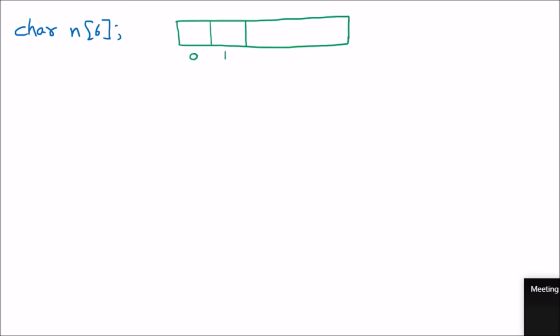Okay everyone, now we are going to take another example of 1D array. Let us suppose that we are having char n[6]. Now we know that we have declared a character array and there we have 6 elements. If I declare this into memory, then we are having different blocks starting with 0, 1, then 2, 3, 4 and 5.